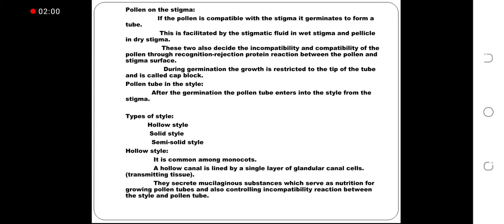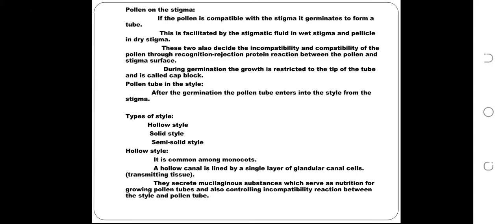Pollen tube in the style. Next, the pollen tube gets inside the style. After the germination, the pollen tube enters into the style from the stigma. There are three types of style: hollow style, solid style, semi-solid style. Hollow style is common among monocots.